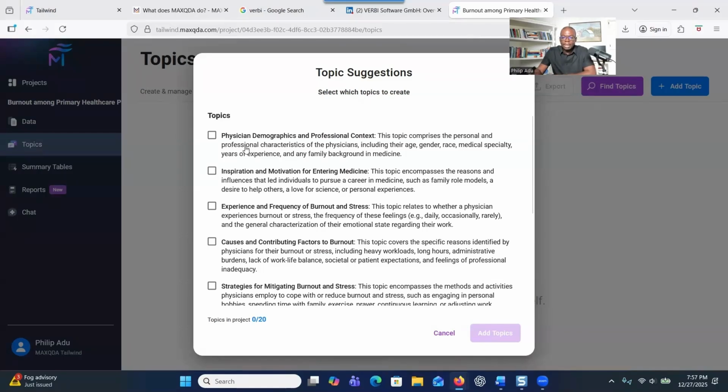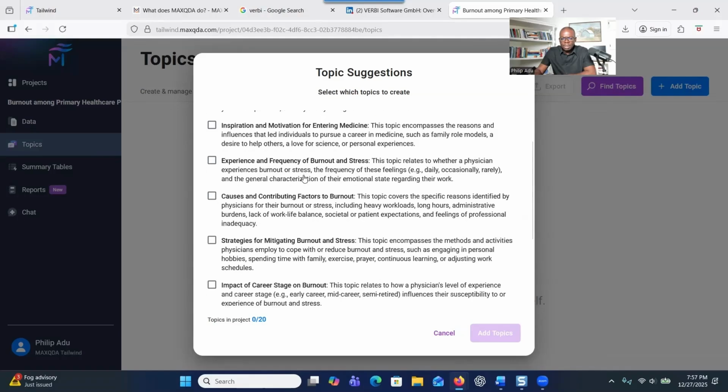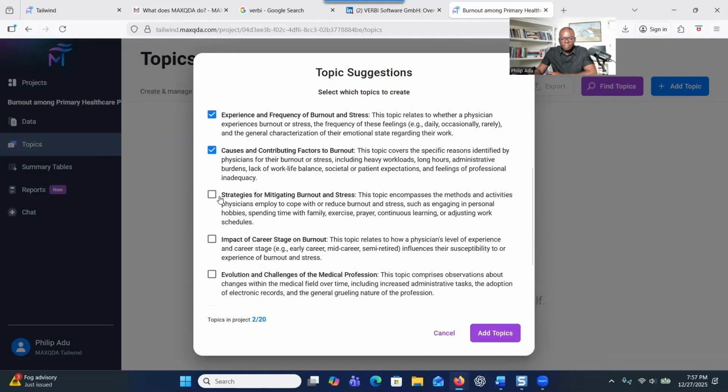The system is suggesting topics to you, and then you select the ones that you think are important, right? So you see here, it talks about physician demographics and professional context. I'm not really interested in this one because I'm focusing on the causes and solutions of burnout. And this one, inspiration and motivation for entering medicine, I'm not interested in that. It's not really related to the causes and solutions of burnout. Experience and frequency of burnout and stress. It might be related to what I'm looking for, so I can check that. Let me see. Causes and contributing factors to burnout. Yes, I'm interested in this topic.